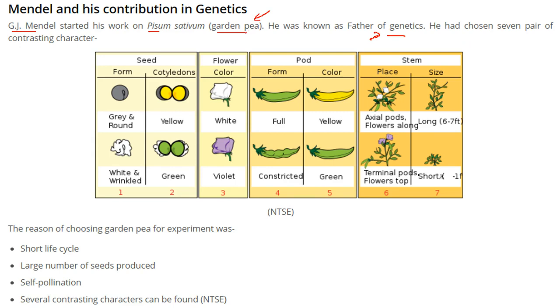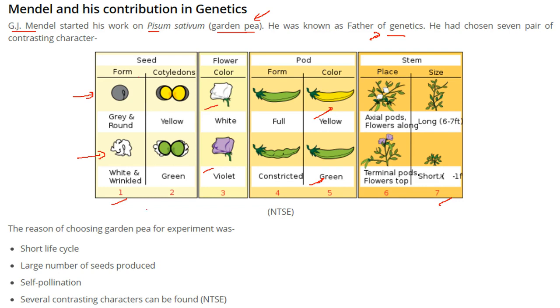He chose pea and 7 pairs of contrasting characters. See, this is a gray and round pea, this is a white and wrinkled pea. There are 2 types of flower, violet and white. This is a yellow pea, and a green pea. So he took 7 different pairs of contrasting characters, and then he reached certain laws, certain conclusions which are valid today, and he is the father of genetics.